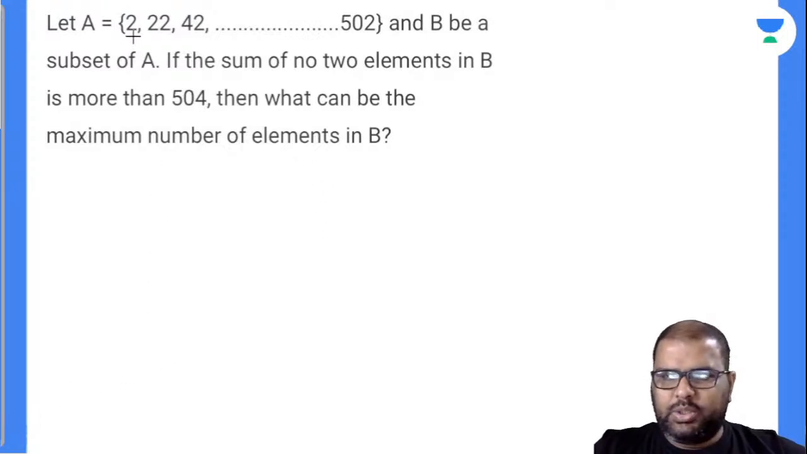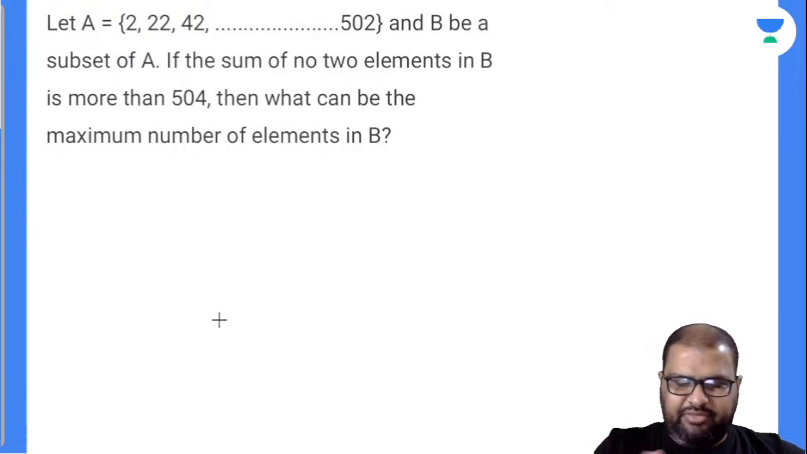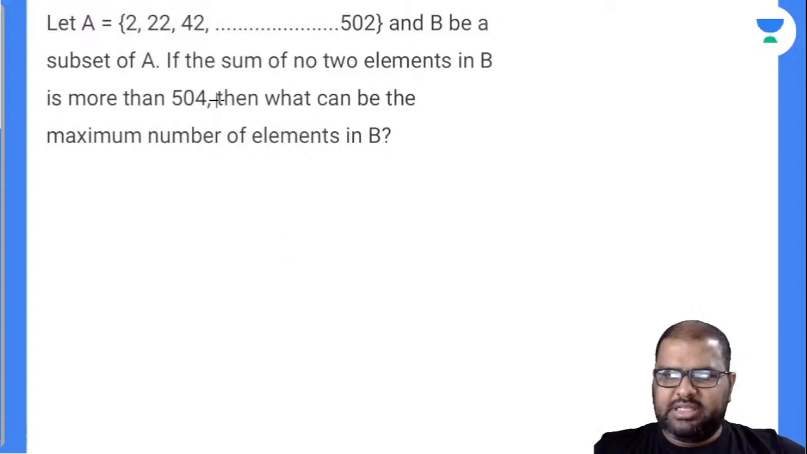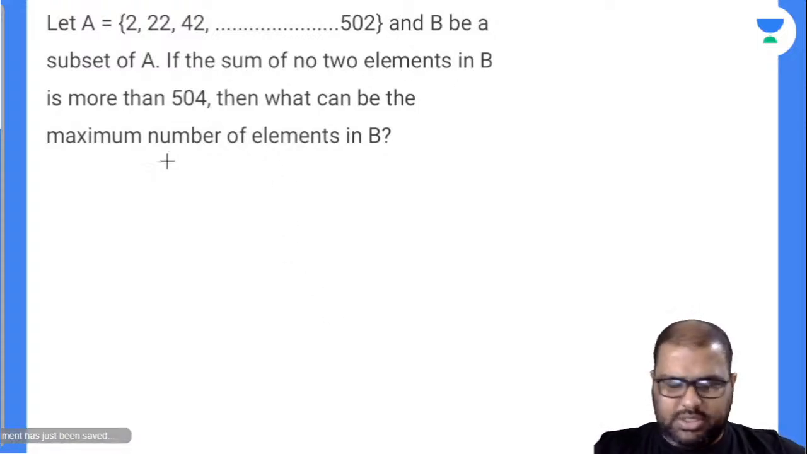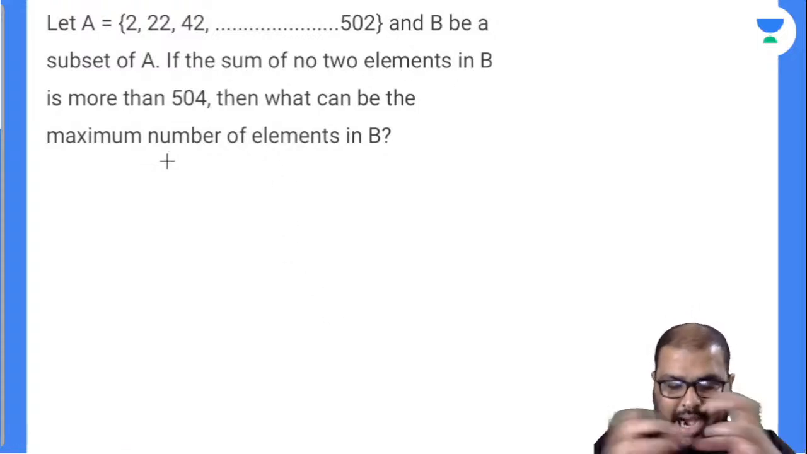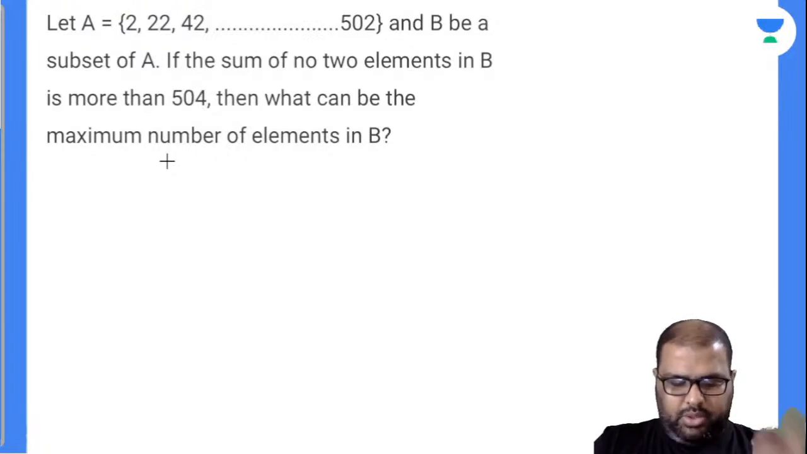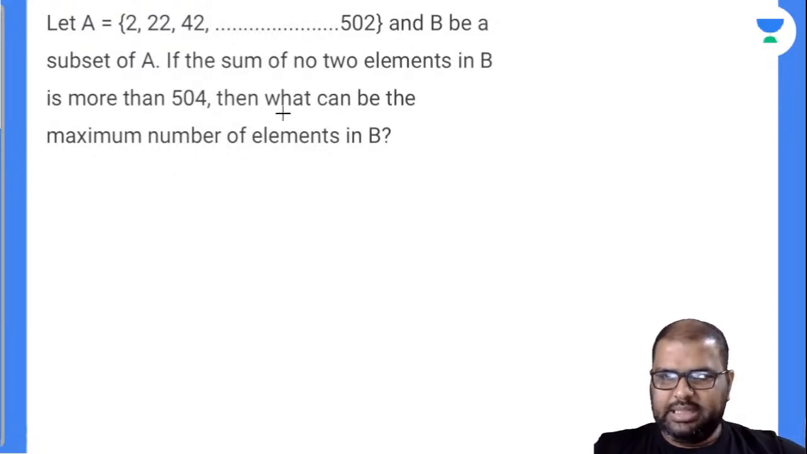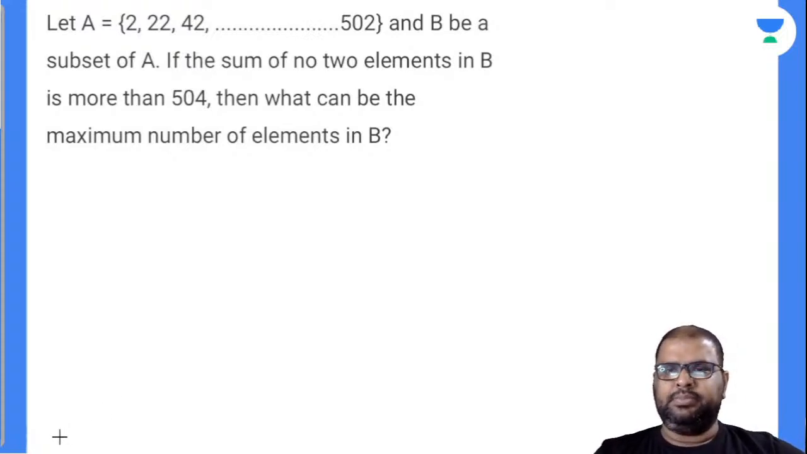Let A is equal to 2, 22, 42, up to 502. This is a set. And B a subset of A means B contains elements which are in set A, not any other elements. If the sum of no two elements in B is more than 504, when you add two elements, it must not be more than 504, then what can be the maximum number of elements in B is the question asked.